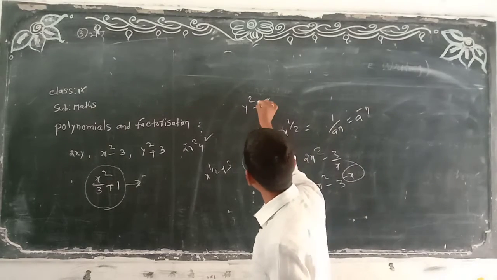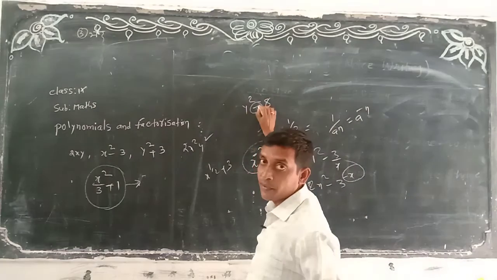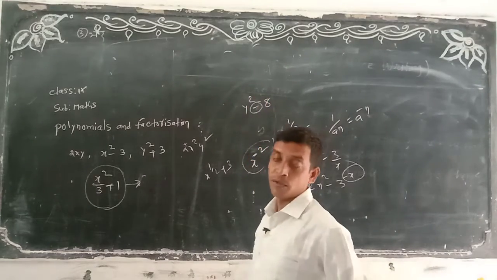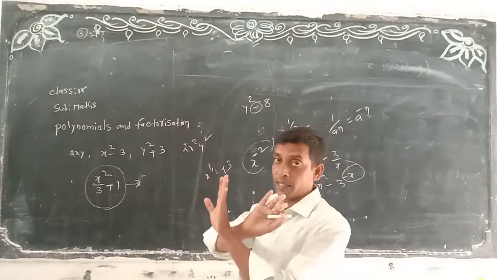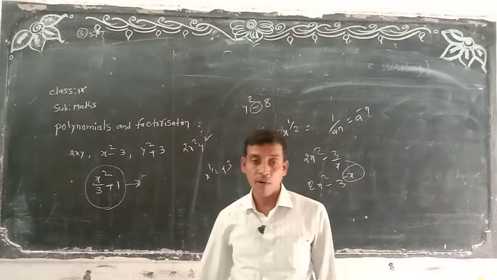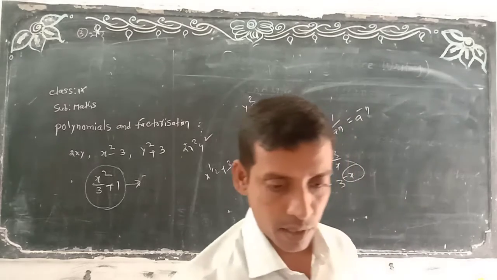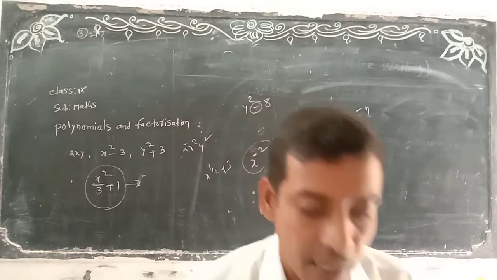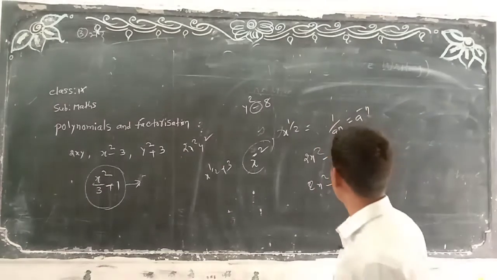Leave the minus after the expressions. The power should be in positive form. Okay? The power should not be in fraction form. The power should not be in negative form. Okay? Next, the fourth one is not called a polynomial. So the third one is a polynomial. Sir, how can we write this one?